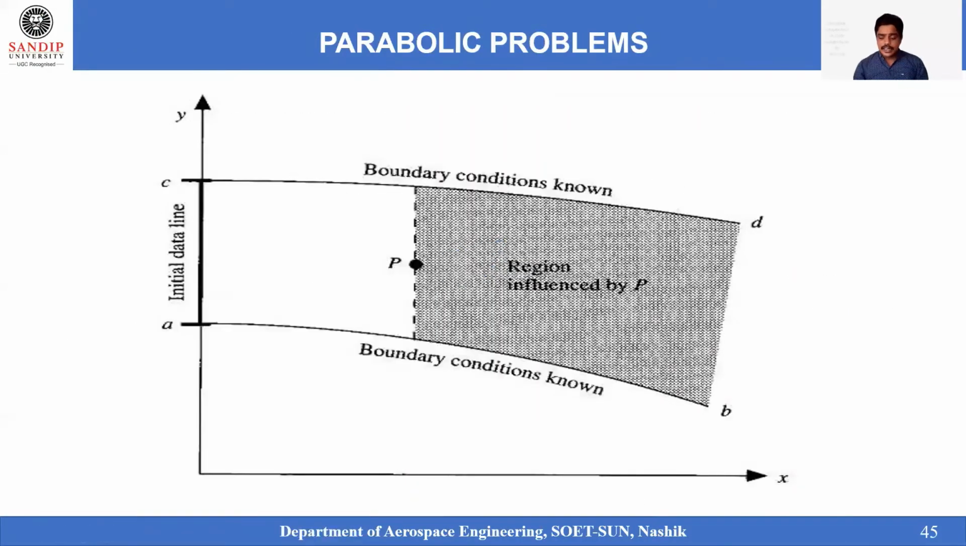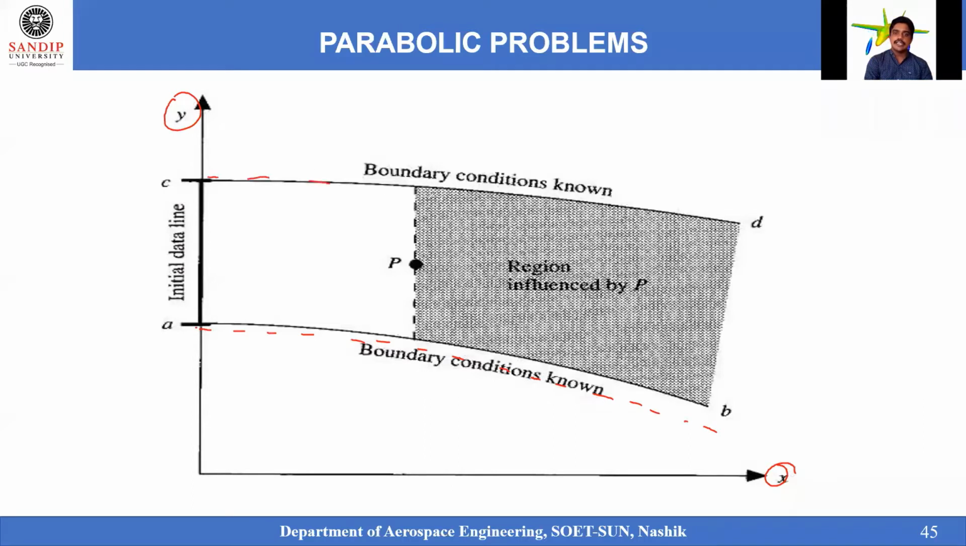Now let us see an example for the parabolic equation. On screen you can see that we have considered the x-axis and the y-axis, and along this particular fluid line, let me take the notations. I have drawn two lines, AB and CD, right? And in this, the AC region is known to me.